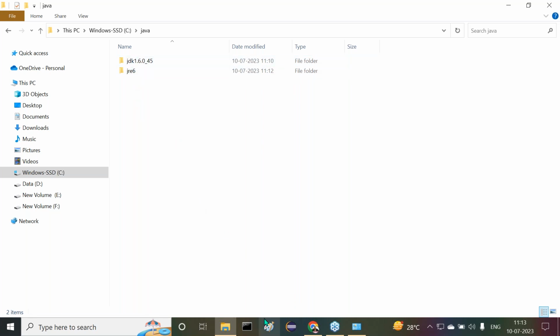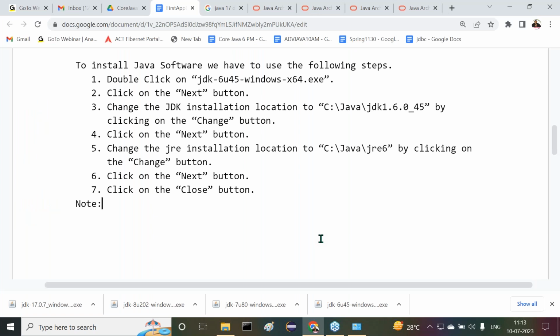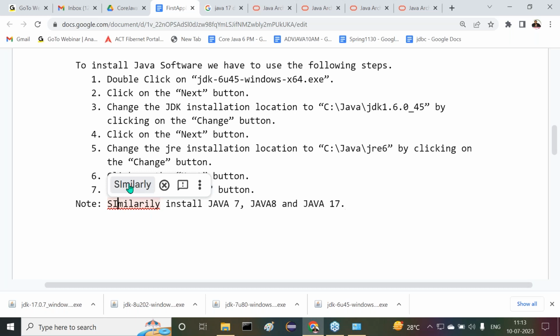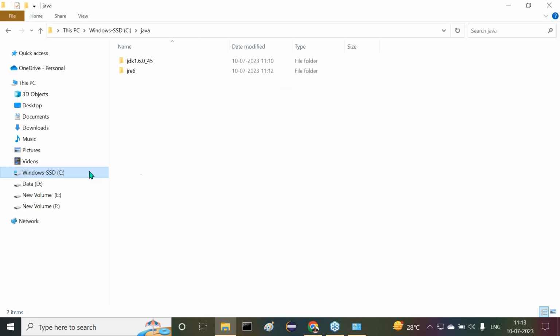Now tell me, at the moment, I want to install Java 7, Java 8 and Java 17. Observe carefully. Now I want to give a conclusion. What is the conclusion here? Similarly, install Java 7, then Java 8 and Java 17. But in the case of Java 17, we are going to install only the JDK. We are not going to install the JRE. It is not available. That one also we have to understand clearly. Now let me do this one. Just a moment, I'm going to install it.